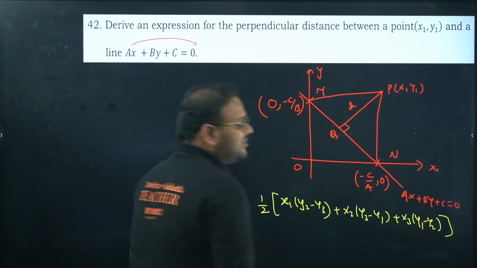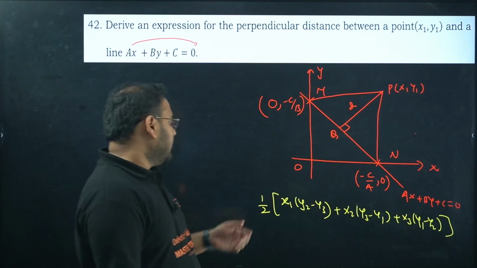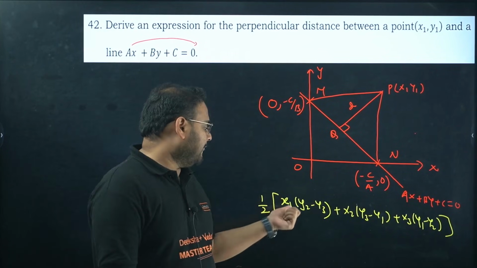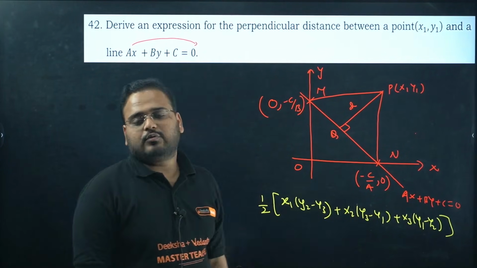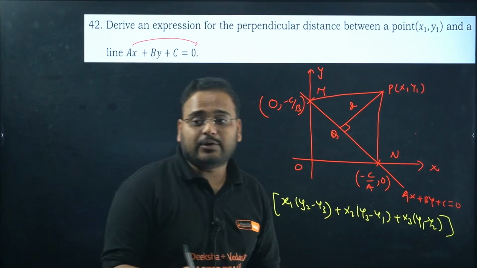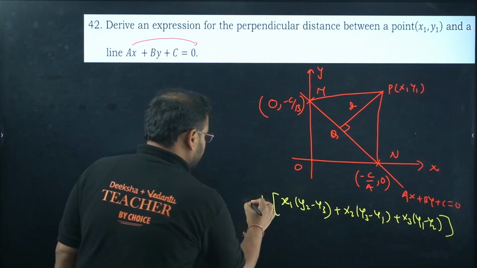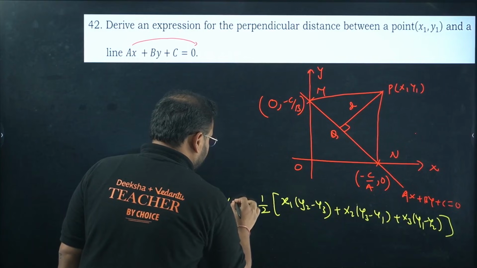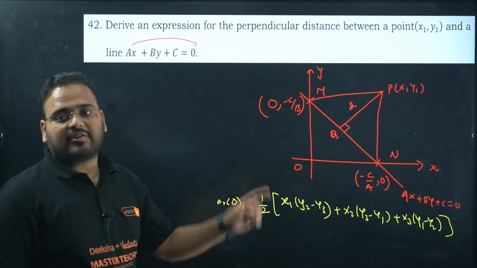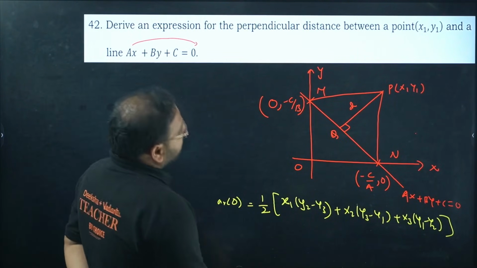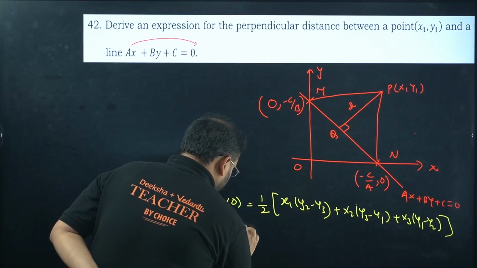This formula that you've learned in grade 10, even in PU1, half of x1 (y2 minus y3) plus x2 (y3 minus y1) plus x3 (y1 minus y2), is the formula for the area of any given triangle with the coordinates. Now for the triangle PMN, the area of triangle PMN.